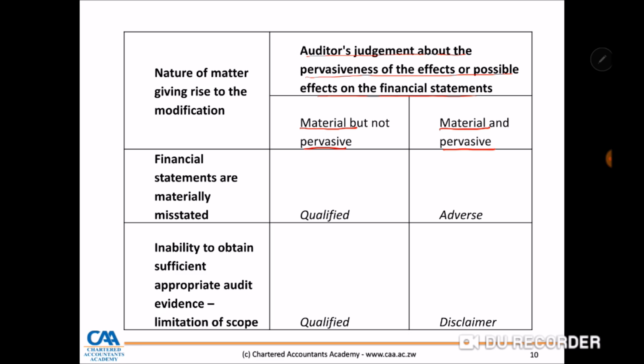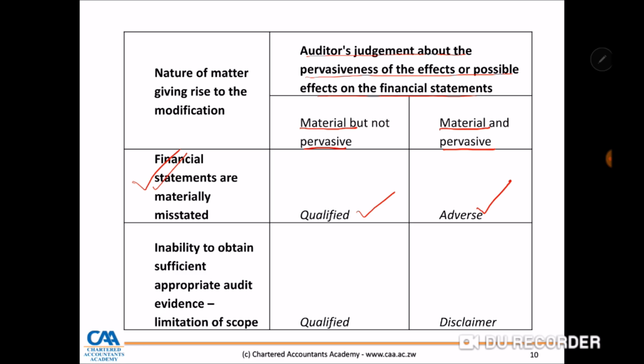You'll also find this table in the standards, and you need to flag it so that you make the correct assessment in a test or exam. We are saying financial statements are materially misstated, but this misstatement is material although it's not pervasive. So I will express a qualified opinion. Agreed? The financial statements are materially misstated, and this misstatement is material and pervasive. I will express an adverse opinion.